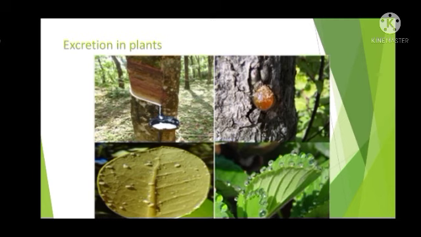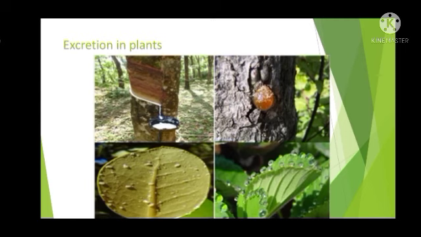Then some of the waste materials will be deposited in the dead cells. Plants, as you know, contain a large number of dead cells, isn't it? So the waste materials which are produced in the plants can be deposited and stored in the dead cells and then released out. For example, if it is stored in the leaves, after a few days, what happens to that dead leaf? It will fall down, isn't it? So when it falls down, the waste will also be removed.